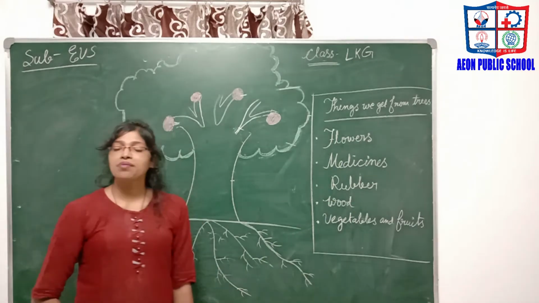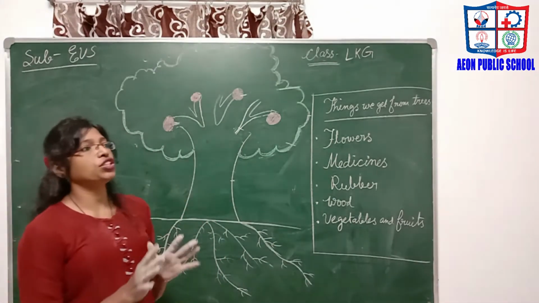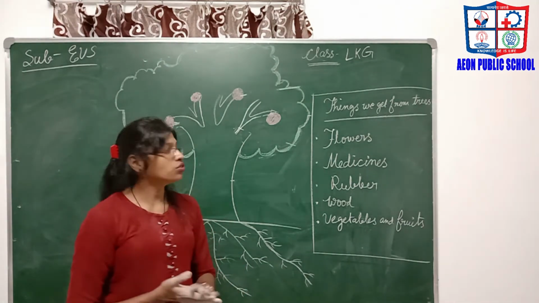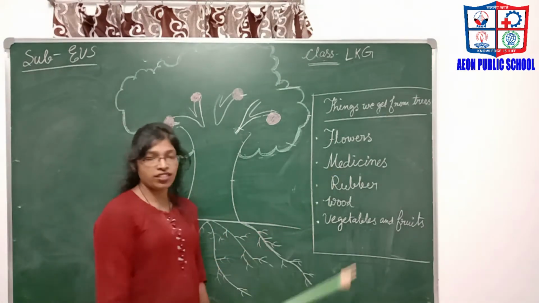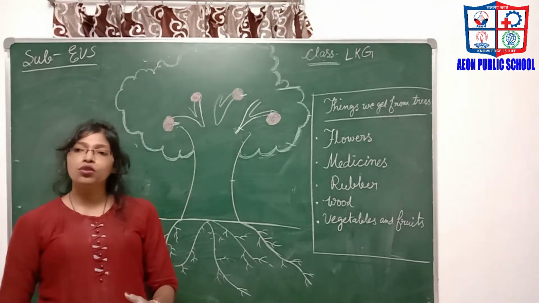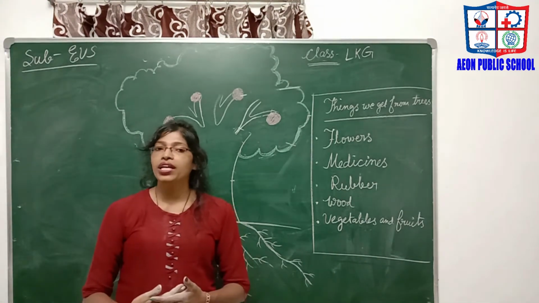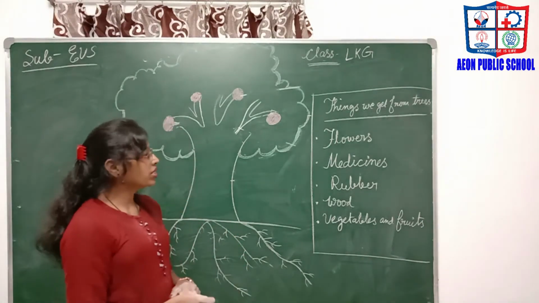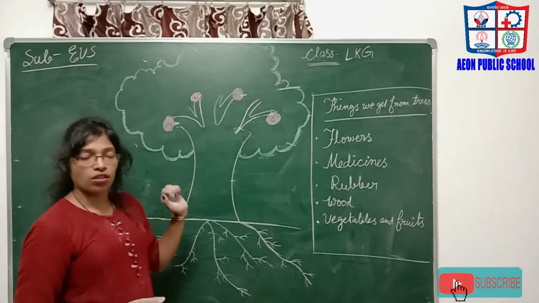Flowers are mainly used for worshipping gods, and for decorating homes or anywhere we want to decorate. Then the next point, medicines. Medicines are used to cure our diseases so that we can be healthy, and we can even make some medicines from trees.